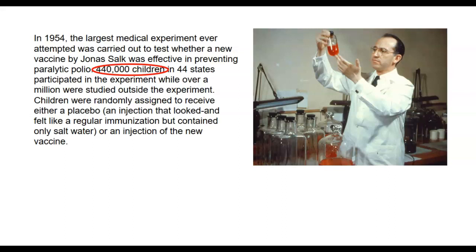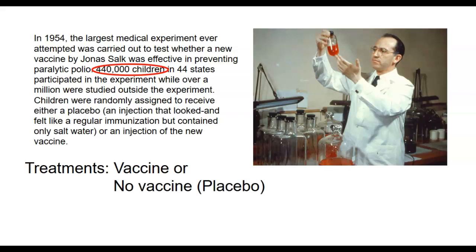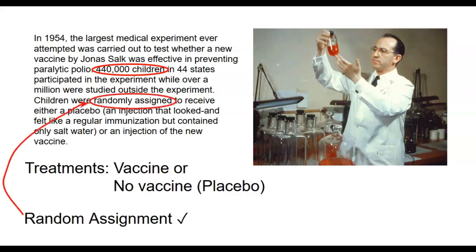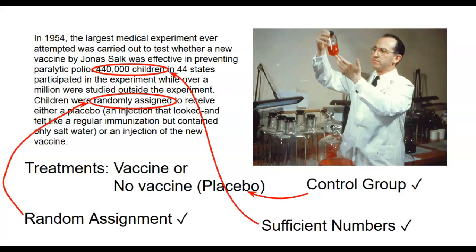In this experiment, the treatments were to give the kids the vaccine or no vaccine. It did have all three characteristics of a well-designed experiment. Children were randomly assigned which shot they would receive. They used a control group to compare the outcomes. They also used 440,000 children in the experiment, which was very sufficient.